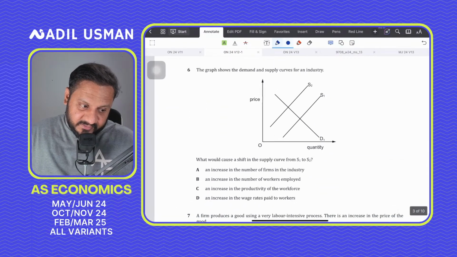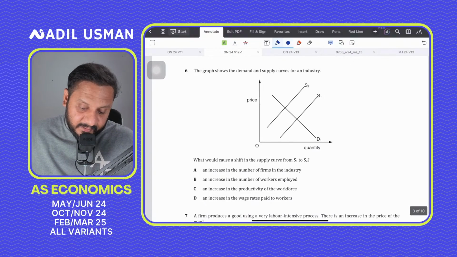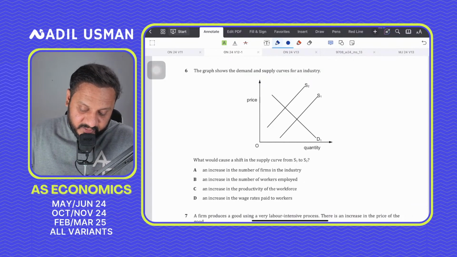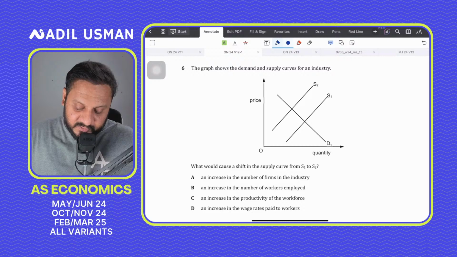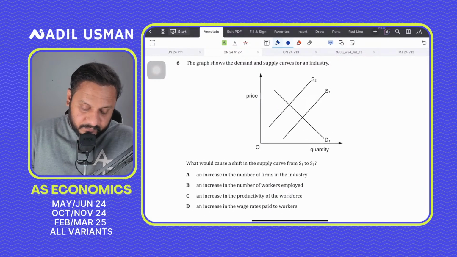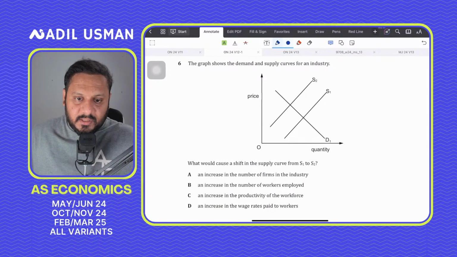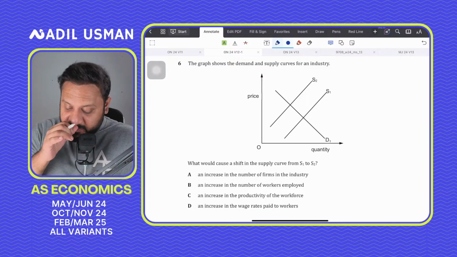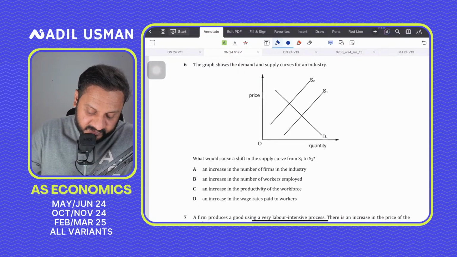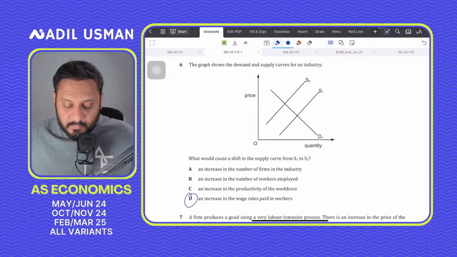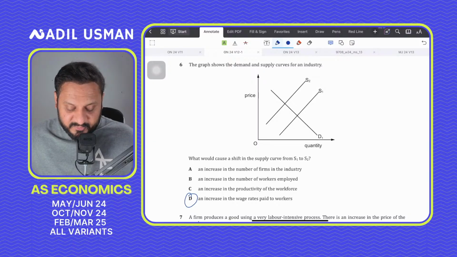Question number 6 says the graph shows the demand and supply curves for an industry. What would cause a shift in the supply curve from S1 to S2? Very simple question. This is a question that you should immediately attempt. An increase in the wages would basically result in a rise in the cost of production. The supply would shift to the left.